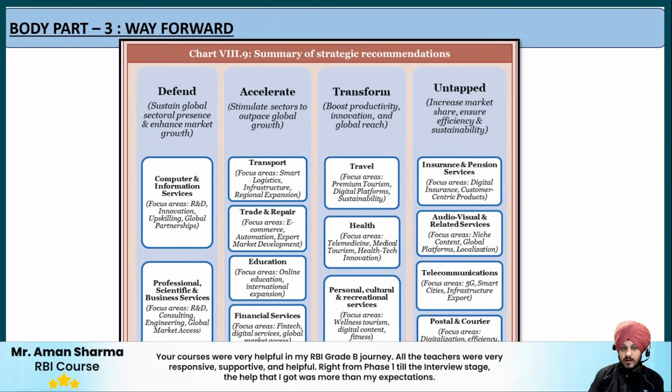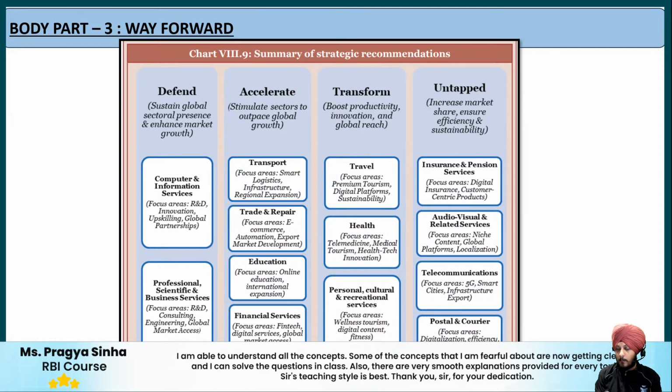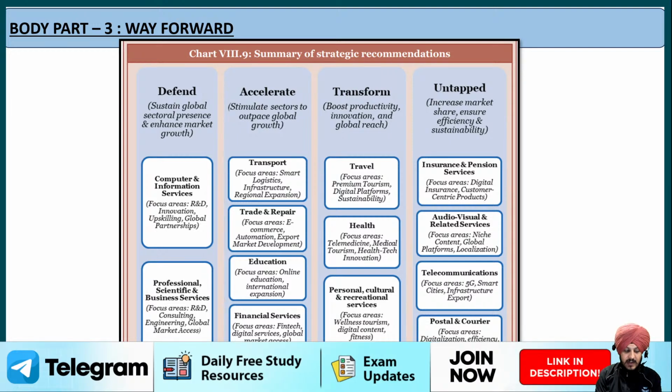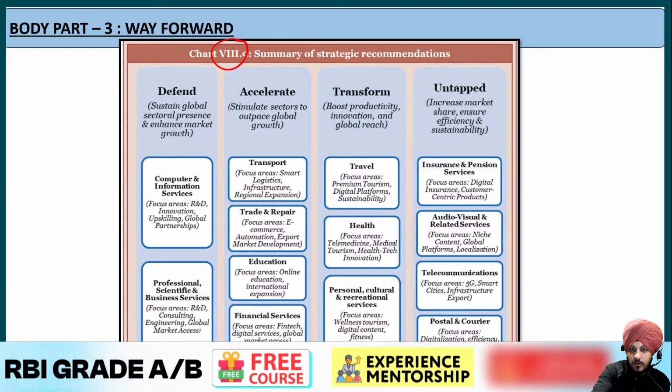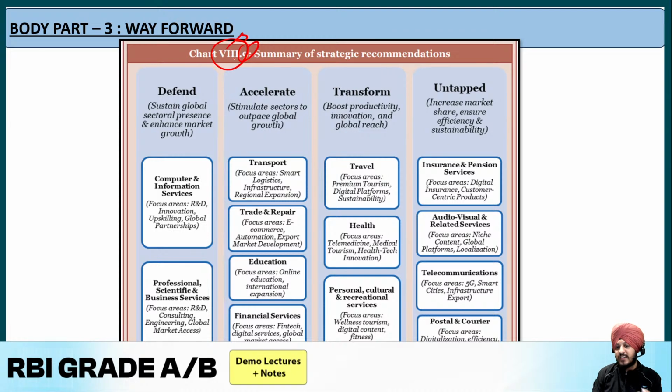Now the next is what? Next is the way forward. Now for the way forward, I tried my best to not complicate things, because I have directly pasted a table from the economic survey only. This is a table that has been mentioned in the economic survey. This is chart 8.9, because it is from chapter 8. So 8.9 provides the summary of strategy recommendations.